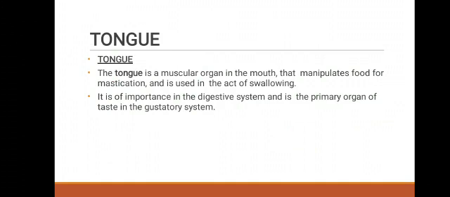Next is the tongue. What is the tongue? The tongue is a muscular organ in the mouth that manipulates food for mastication and is used in the act of swallowing. It is of importance in the digestive system and is the primary organ of taste in the gustatory system.